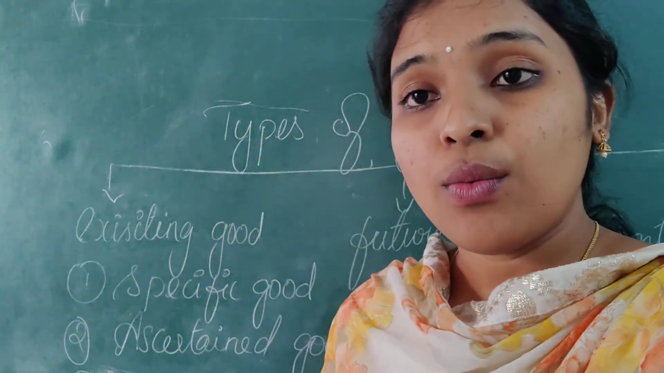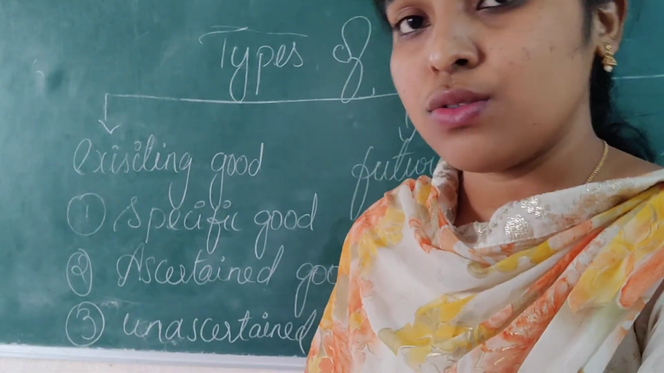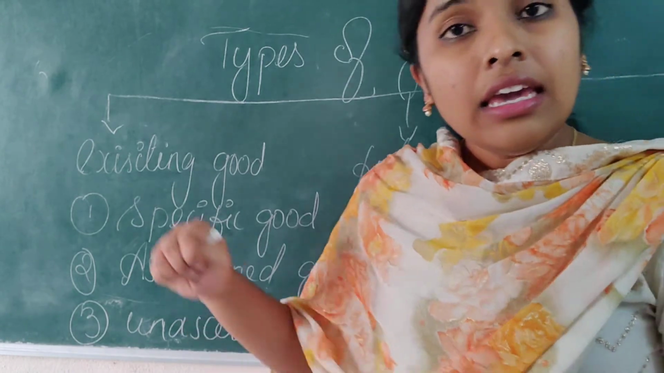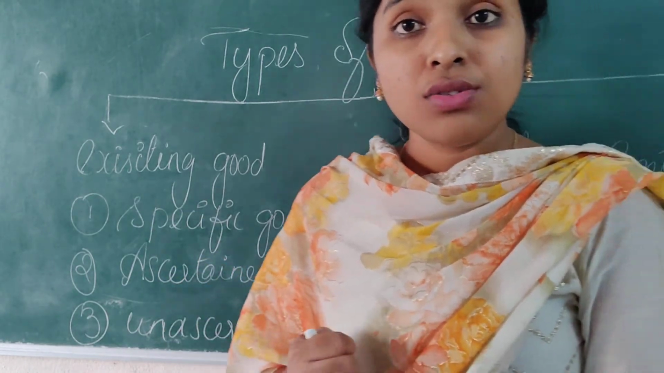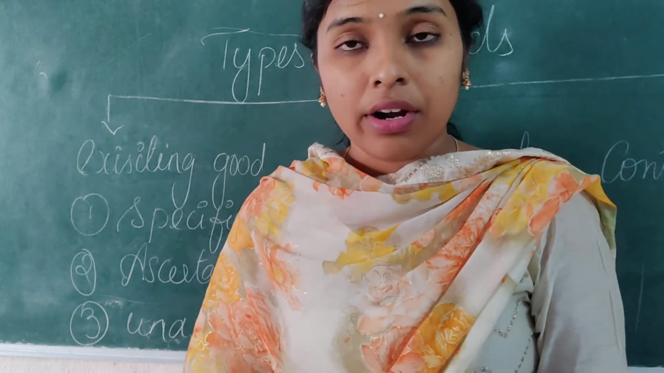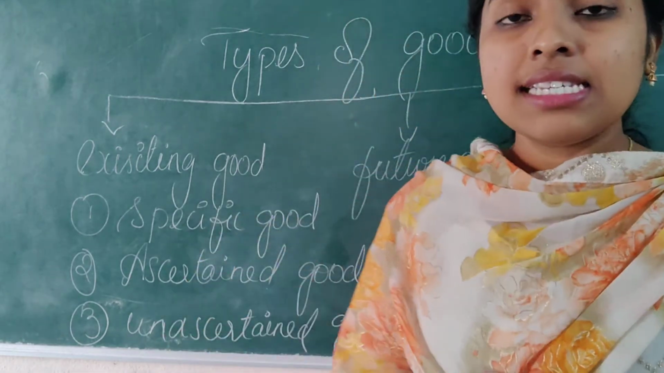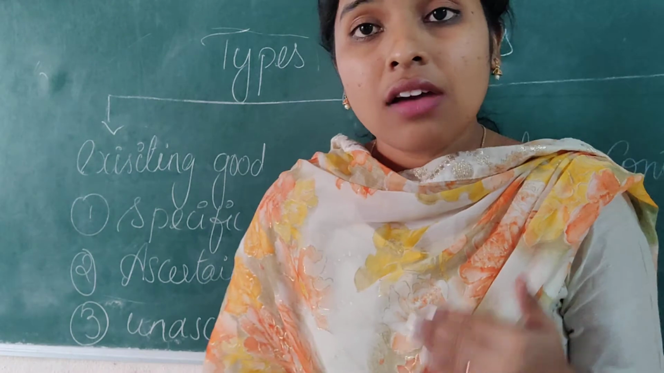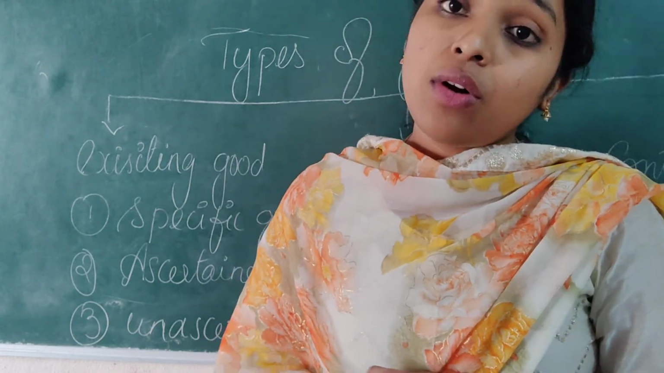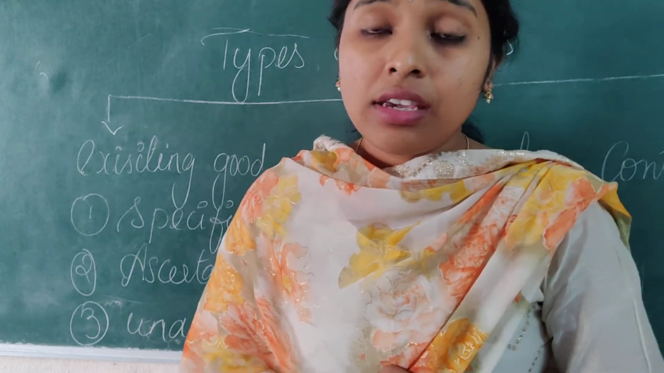Unascertained goods. What do you mean by unascertained goods? It means just the opposite of ascertained. In ascertained goods, at least after the transaction, we come to know about the product. But in unascertained goods, even after completion of the transaction, we are not able to know what kind of a product we are getting.